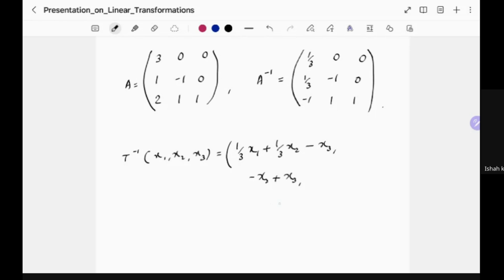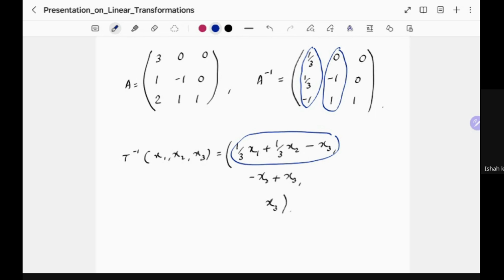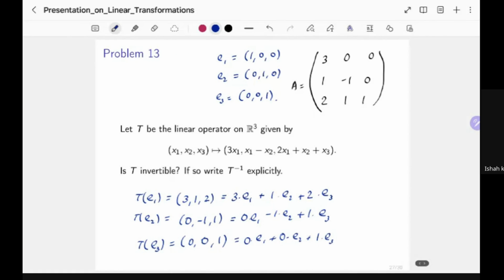And the third component is going to be x3. So that is the T inverse, where of course the components are chosen so that this goes with this, and similarly this goes with this. Okay, and that's all we wanted from this problem.